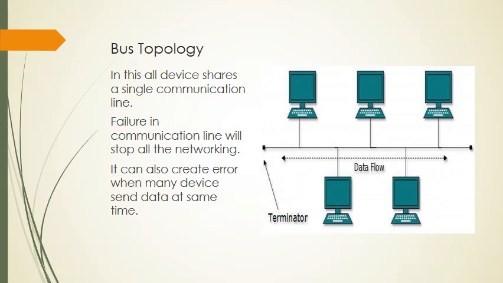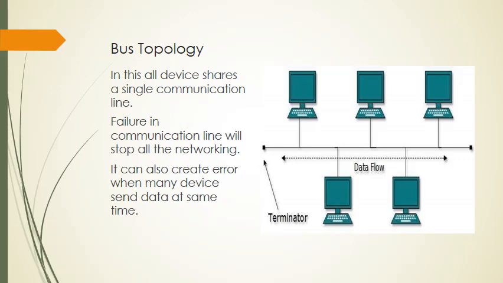Bus topology. In this topology many computers are connected with each other on a single communication line. There can be 50 computers, 100 computers, but they share a common line. The data which they transmit will go through this line, and if there is any problem anywhere in that line, the connectivity of the whole network will be disturbed. If something went wrong at the third computer, then the connectivity of all the computers will be lost.